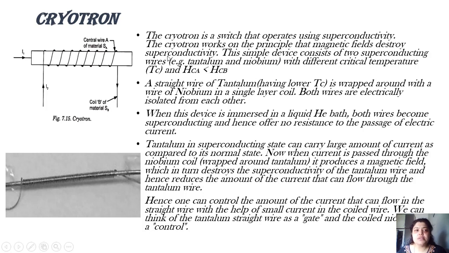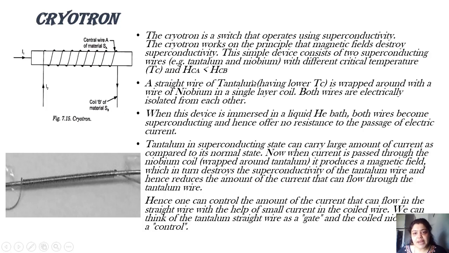The first cryotron which Allen Buck made used tantalum and niobium. Can you see this rectangle? The core is of tantalum and the winding connected is of niobium. Both of them have different critical temperatures and different critical fields. The relation is HCA should be less than HCB, that is, the critical field of tantalum should be less than the critical field of niobium. This was the condition taken by Allen Buck.